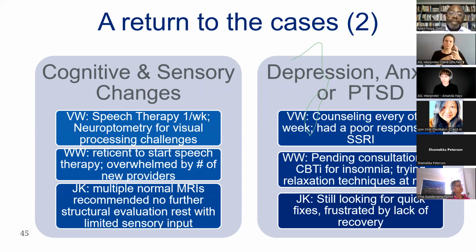So for example, the first patient was getting speech therapy for the cognitive changes, but also going to neurooptometry because of the visual processing challenges that she was having. And the VW, I think, the patient with autism, is really having cognitive and social impairment, right? And that's a challenge. We don't really have a good system for where to send adults who have these social challenges. And so that's an example where the health system itself is really now being asked to do something that it was never really doing very well to begin with.